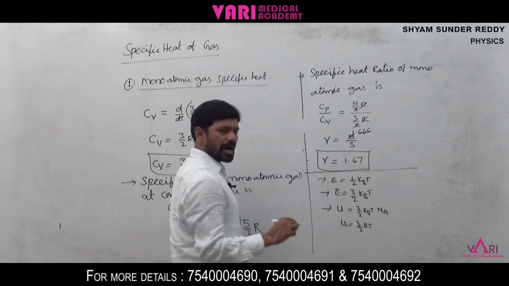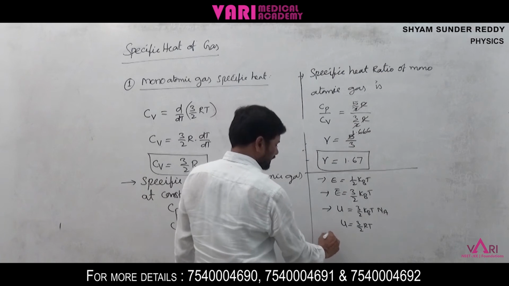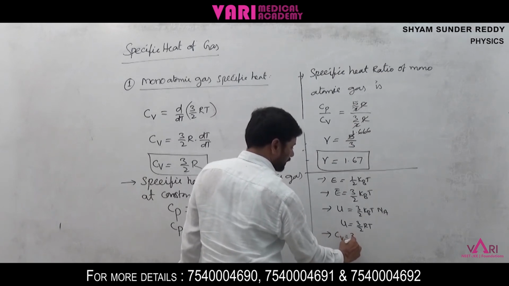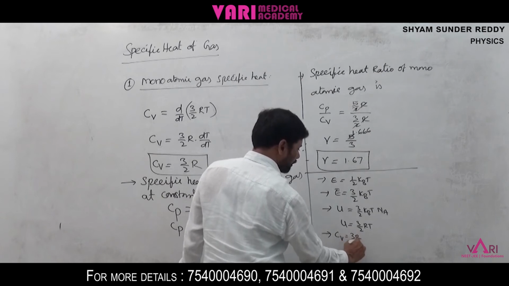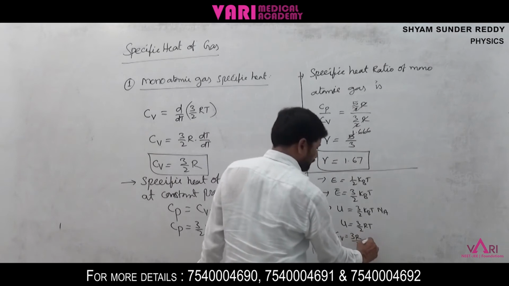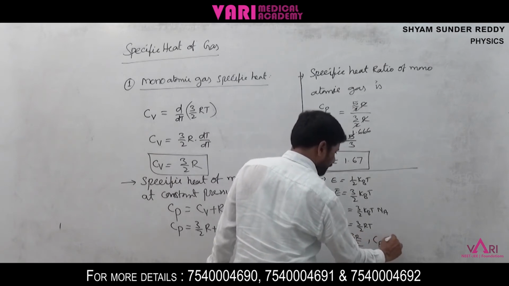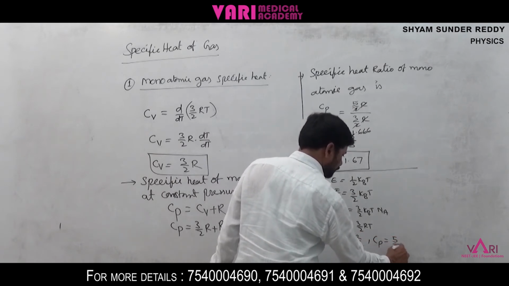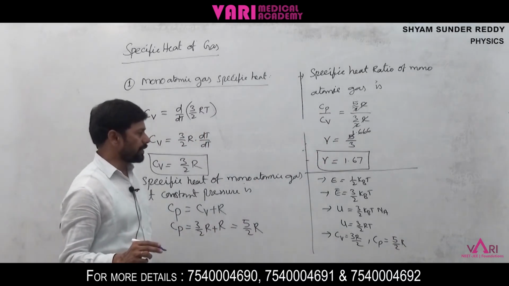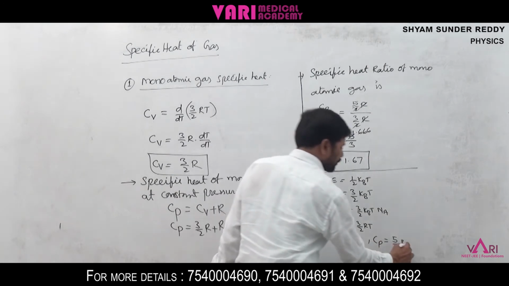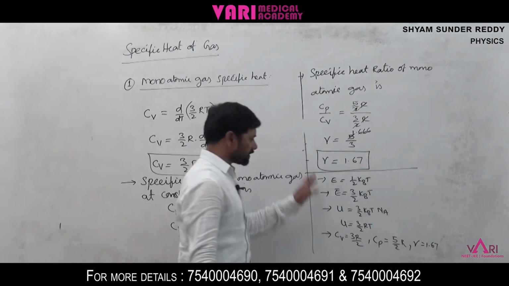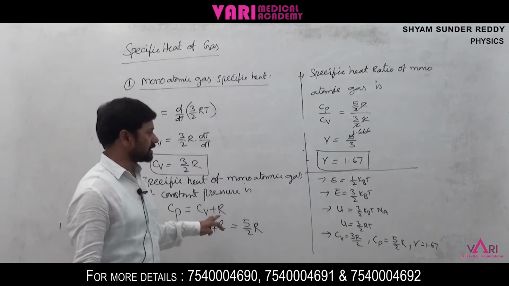From this, Cv is equal to 3R by 2. And Cp is equal to 5 by 2 R. And the ratio we are getting is 1.67. These 5 points we discussed in this.